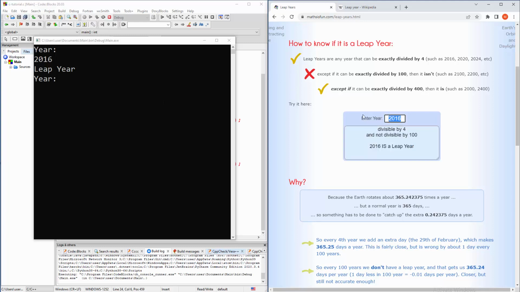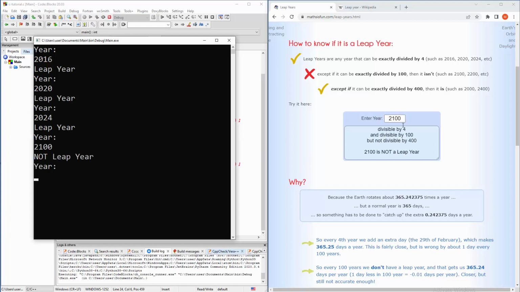Okay, 2020, leap year. 2020 leap year. That one, let me check that with me, leap year. Okay, so except with some conditions, then it isn't. So 2100, it is not a leap year. Okay, not a leap year, so I'm correct on that one. And this one, not a leap year.